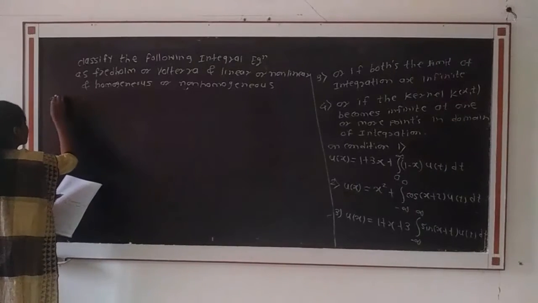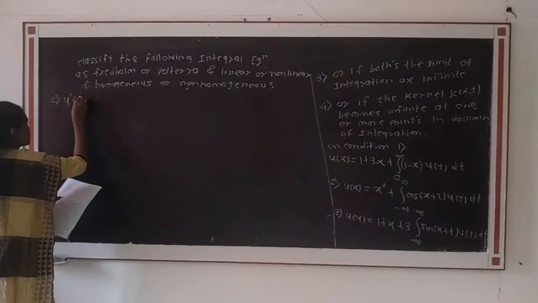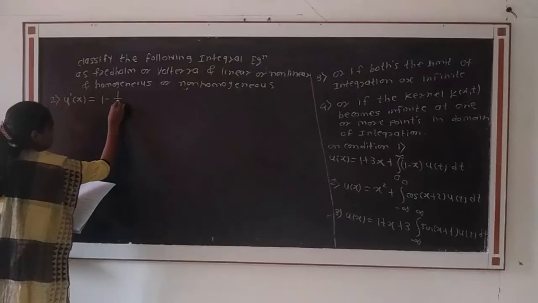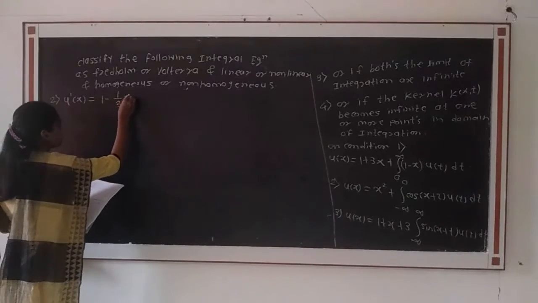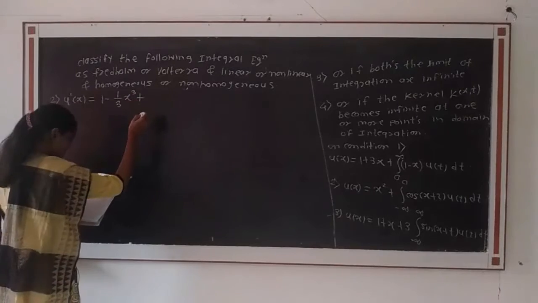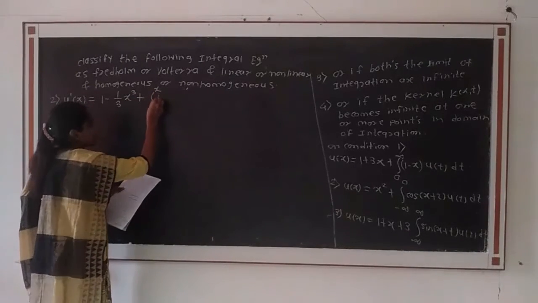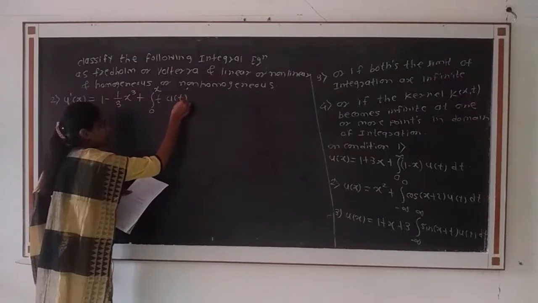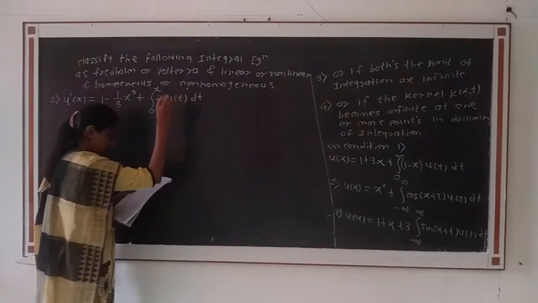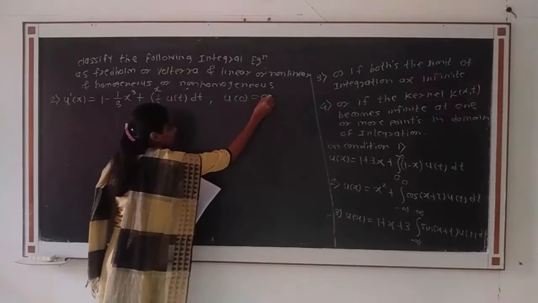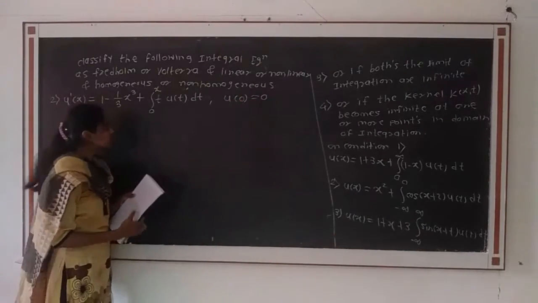Second, u dash of x is equal to 1 minus 1 by 3 into x cube plus integration from 0 to x of t into u of t dt, with initial condition u of 0 is equal to 0.